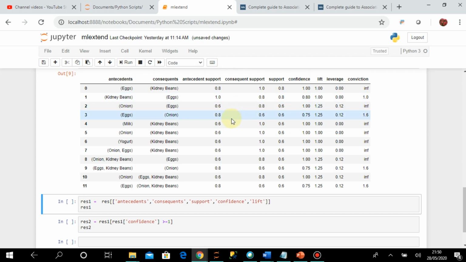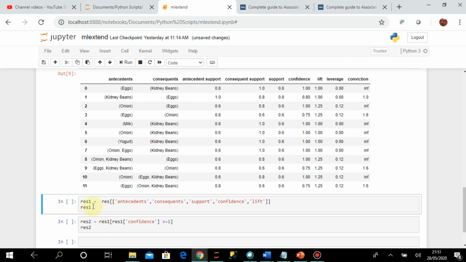And as it is a data frame, I can use pandas functionalities for different types of filtering. I told you that I can filter only the records having some lift value or some leverage value or some conviction value based on our requirement, and I can have only a subset of columns in our result set as per our requirement.